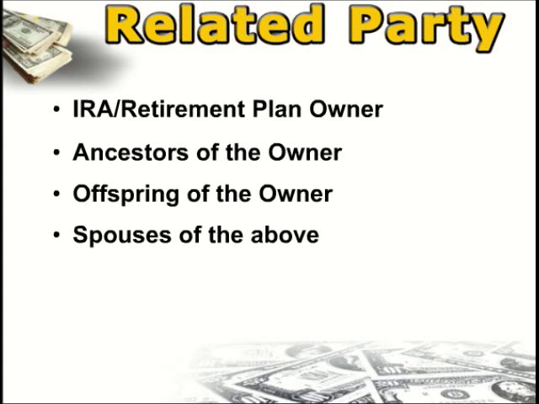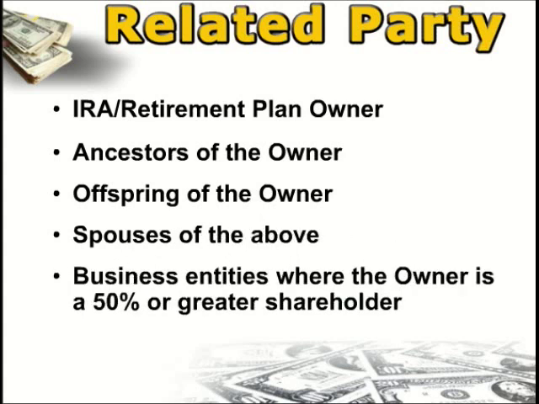So your IRA cannot engage in a transaction with the IRA owner, their parents, their kids, or the spouses of any of those parties. Now also, here's a sneaky part. Inside the tax code, it says a business entity, a trust, a corporation, a partnership will be considered related to the IRA owner if 50% or more of that business entity is owned by some of these related parties.